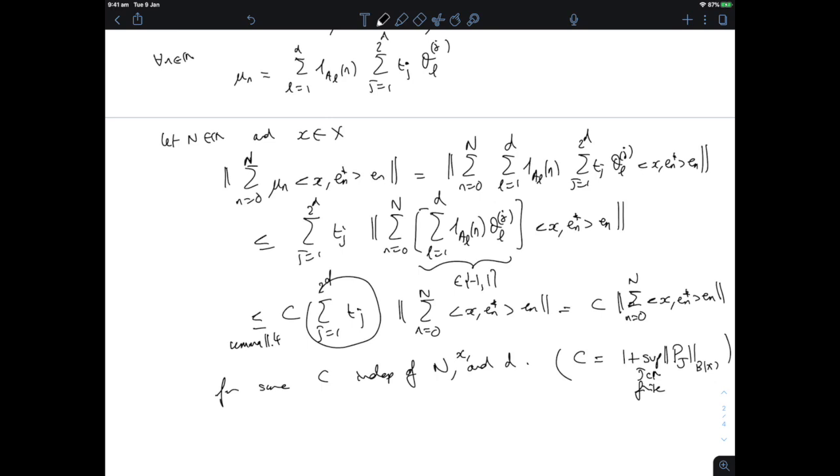So we've proven our theorem, but not for lambda n, but for mu n. So for an approximation of lambda n by a sequence that only takes finitely many values. So now we have to realize that we had given ourselves an epsilon and that our mu n is close enough to lambda n in L infinity norm, close enough in the sense of that epsilon. So let's do that final bit of argument and look at the sum of lambda n x, sorry, not x, e_n star e_n, n equals 0 to capital N.